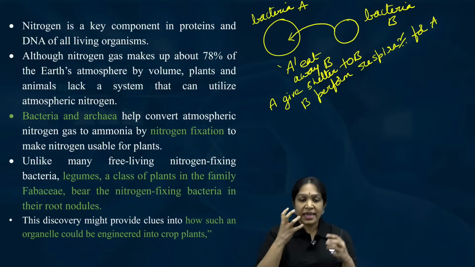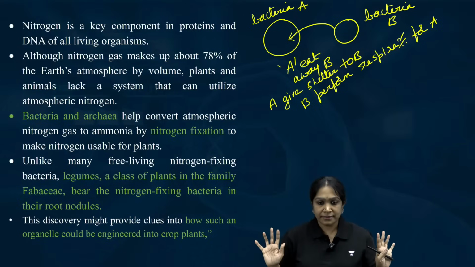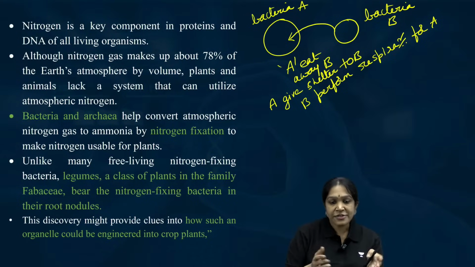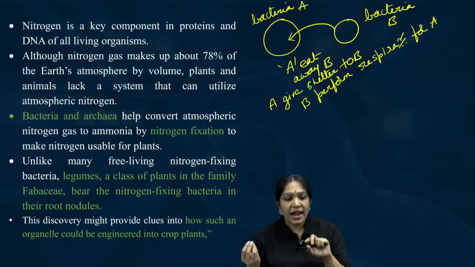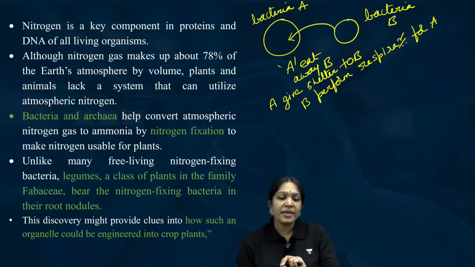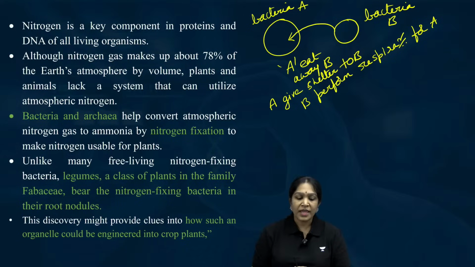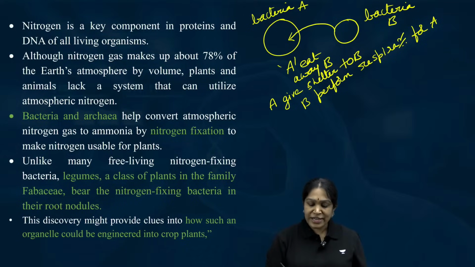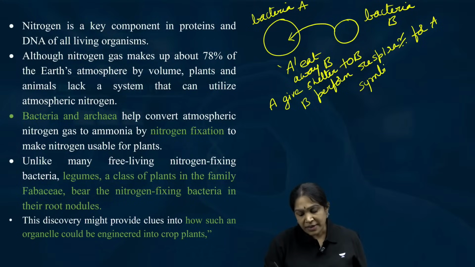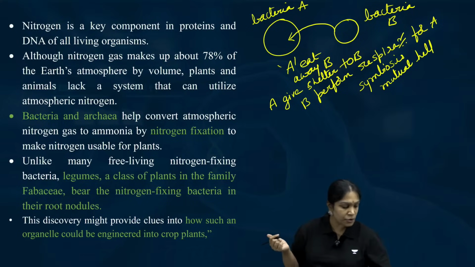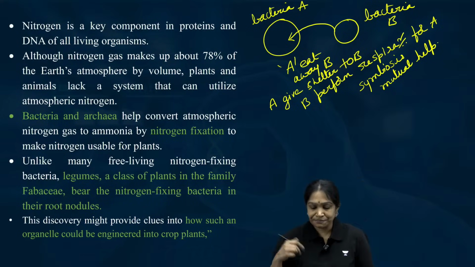A ate away B. Then A will give shelter to B, and B is performing respiration for A. So, can we call this relation symbiosis? You all know the meaning of the word symbiosis. Symbiosis means mutual help. Right?